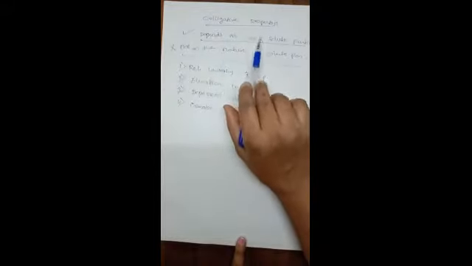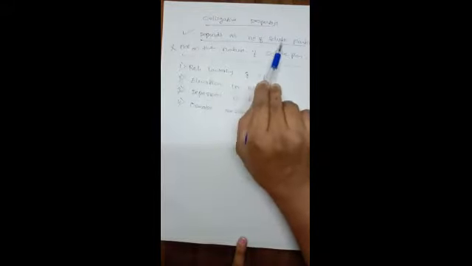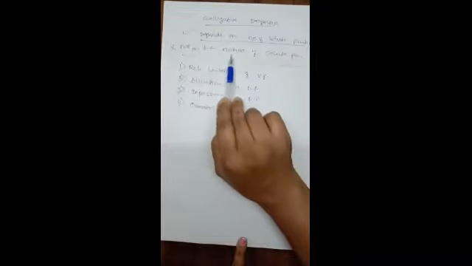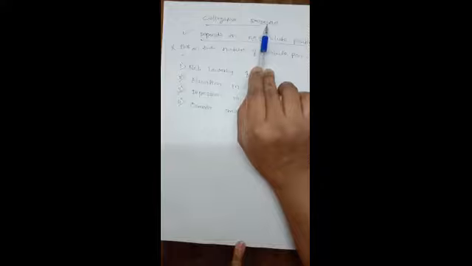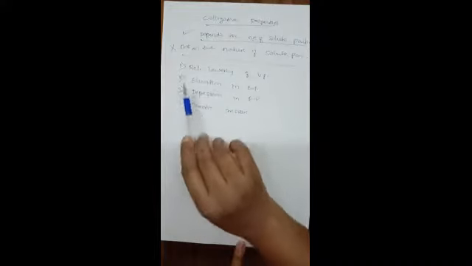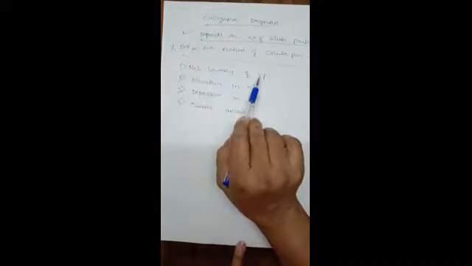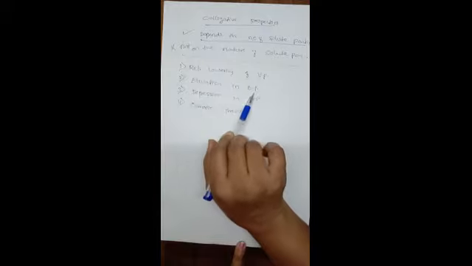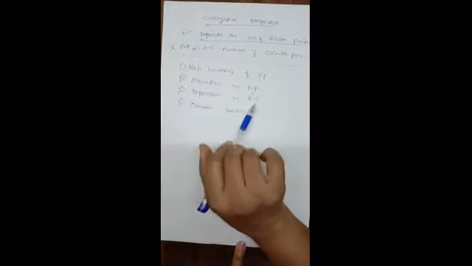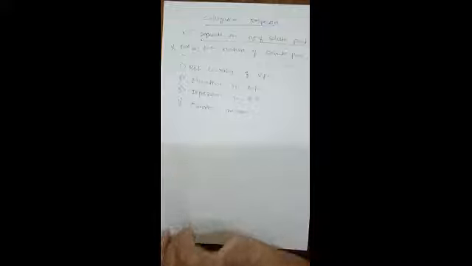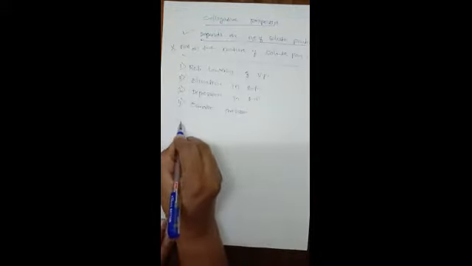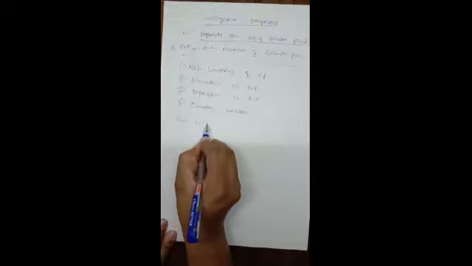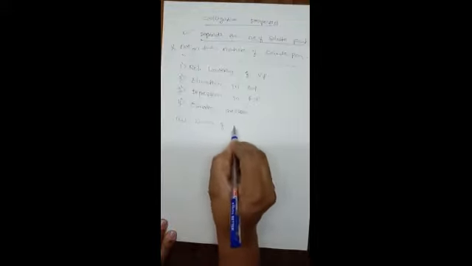So what are colligative properties? Properties of dilute solutions which depend only on the number of solute particles but not on the nature of the particles are called colligative properties. There were four different colligative properties. Relative lowering of vapor pressure. The second one is elevation in boiling point. The third one is depression in freezing point. And the fourth one is osmotic pressure. Now we will study the relative lowering of vapor pressure.